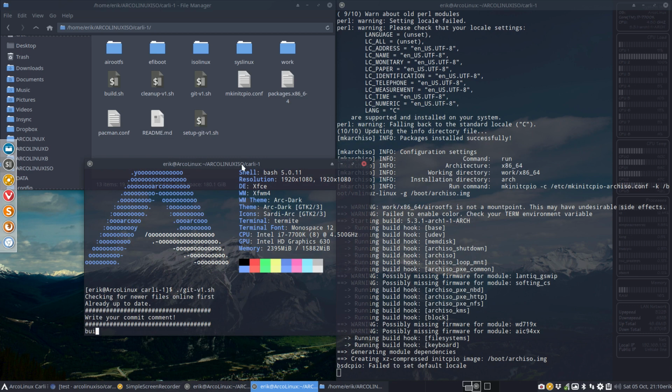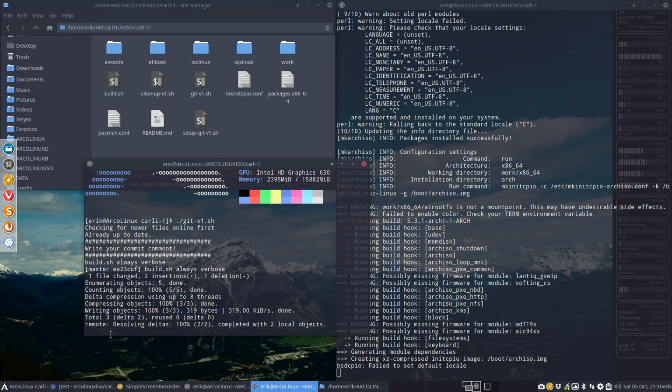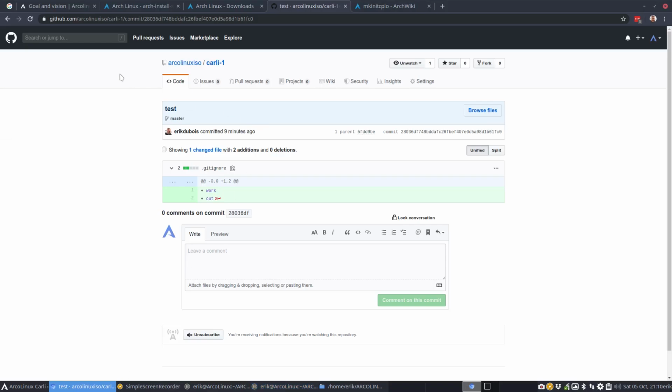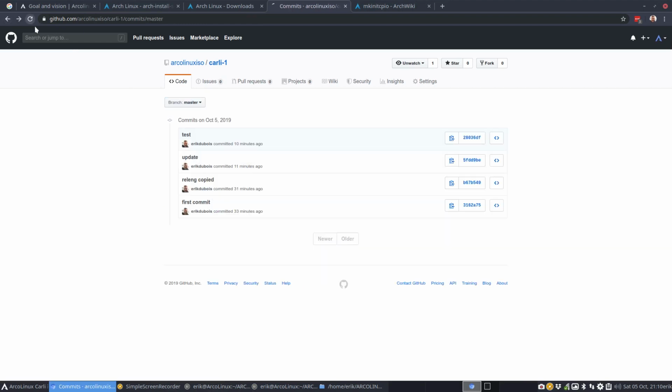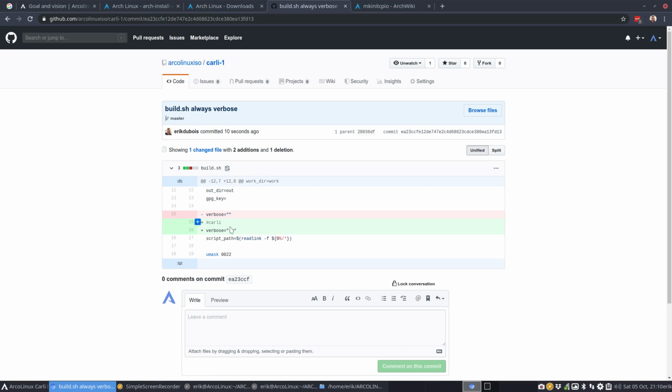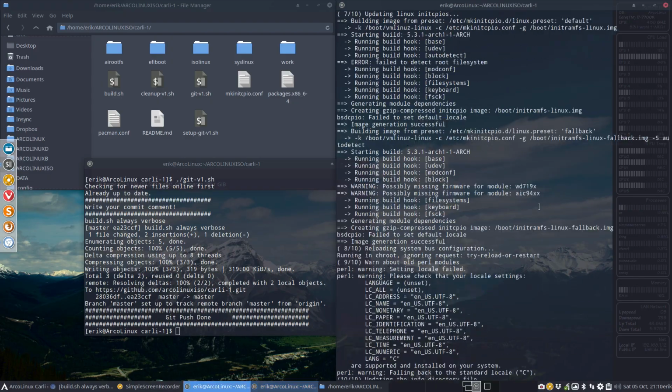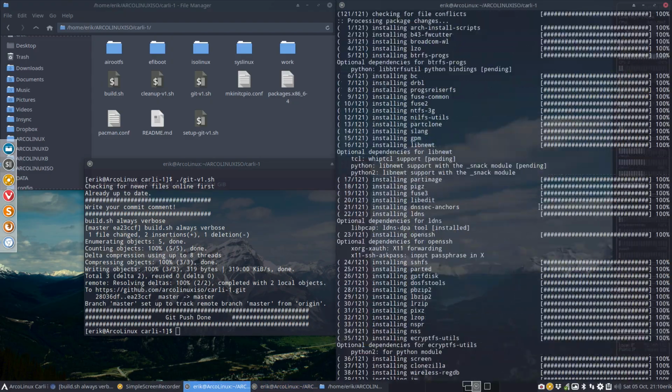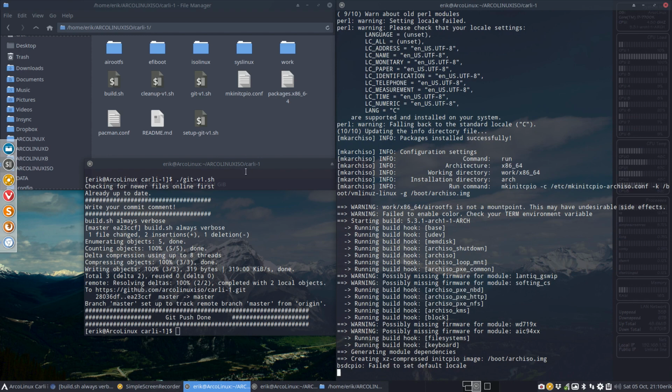So build.sh: always verbose is the last thing we've changed. And what does that mean? You can have a look at the change here. We've set the verbose to be -v. So in this case, the script knows I need to say a lot of things, to be verbose. I need to tell the user what's going on. And that's basically what's happening on the right side here, telling us a lot of stuff.